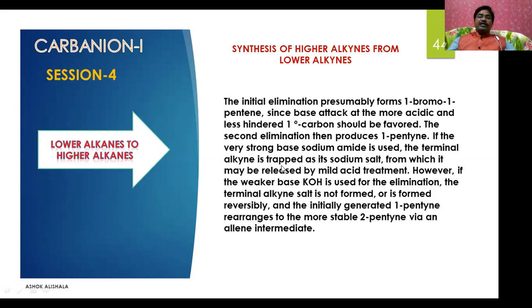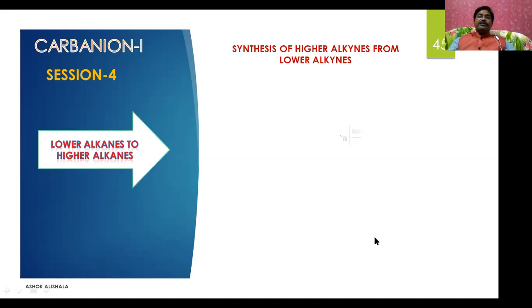The terminal alkyne is trapped as its sodium salt, from which it may be released by mild acid treatment. However, if a weaker base like KOH is used for the elimination, the terminal alkyne salt is not formed or is formed reversibly, and the initially generated 1-pentyne rearranges to the more stable 2-pentyne via an allene intermediate. You can see this reaction.